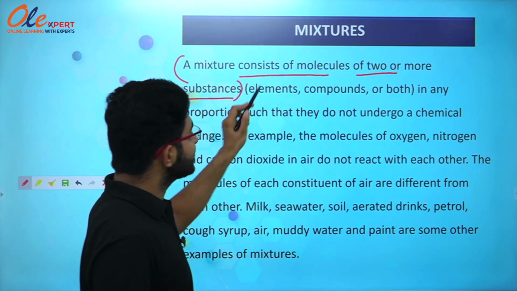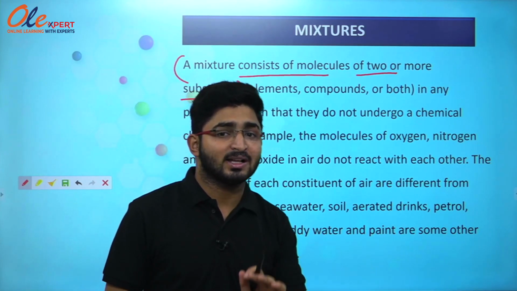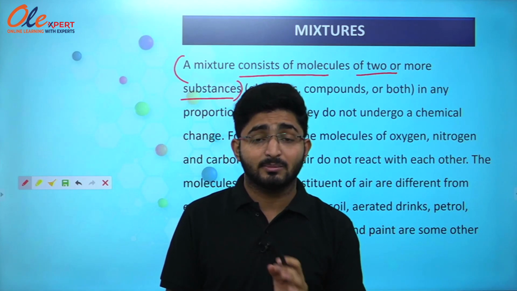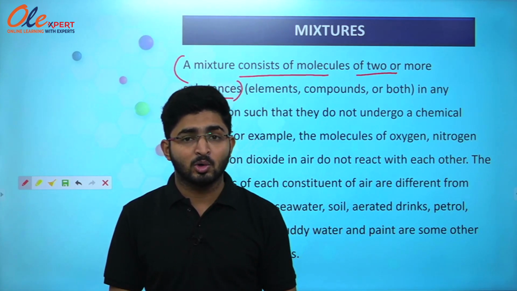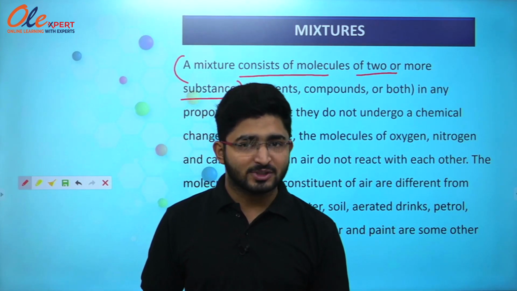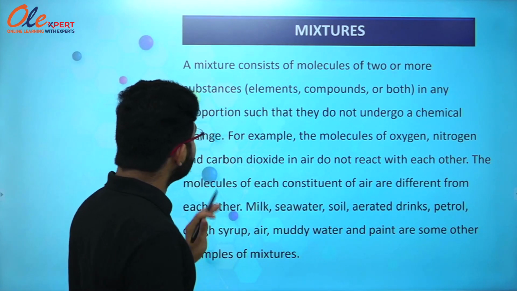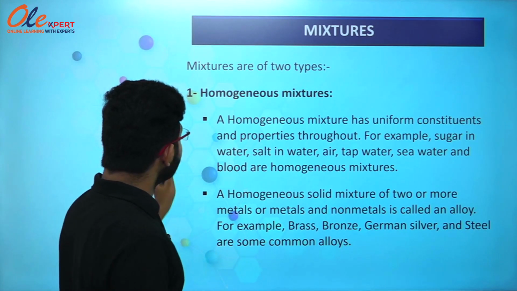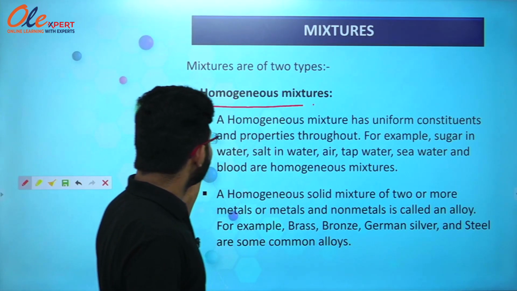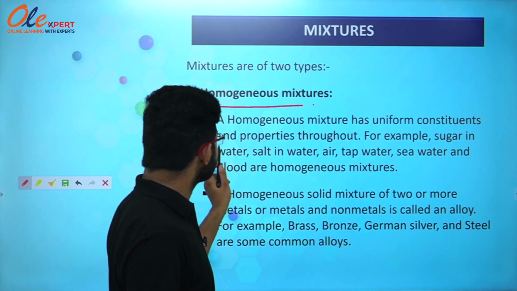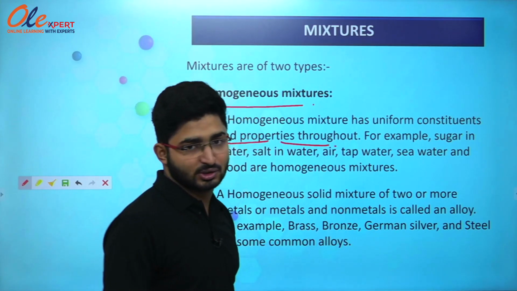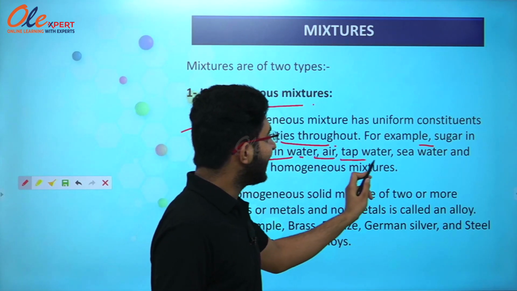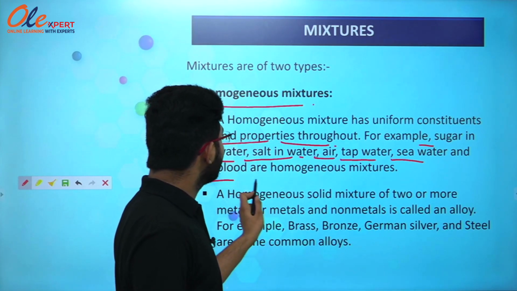So this is the definition of a mixture: a mixture is a substance, a matter, which contains two or more types of substances. And there are two types of mixtures. The first one is homogeneous mixtures. We have studied that a homogeneous mixture has uniform constituents and properties throughout the mixture. For example, sugar in water, salt in water, air, tap water, sea water and blood are homogeneous mixtures.